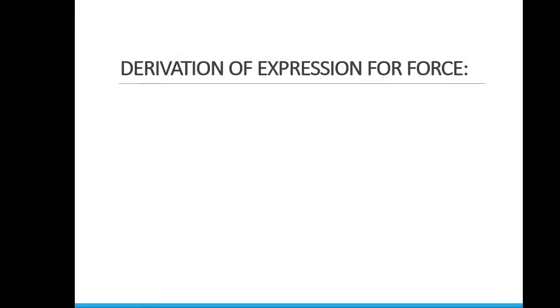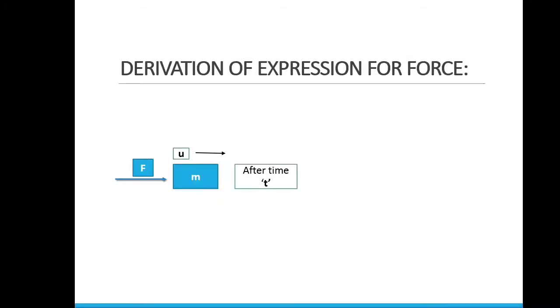In your last year, you learned that F is equal to mass into acceleration, and this year we will be deriving that expression. Here, consider a body with mass m moving with an initial velocity u in the right direction. Now, a force F acts on that object for some time t. After time t, the same mass has changed its velocity. The initial velocity has changed to a final velocity due to the action of the force. So, u changes to v on the same mass after time t.